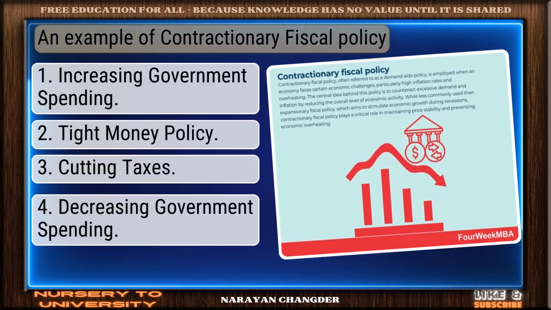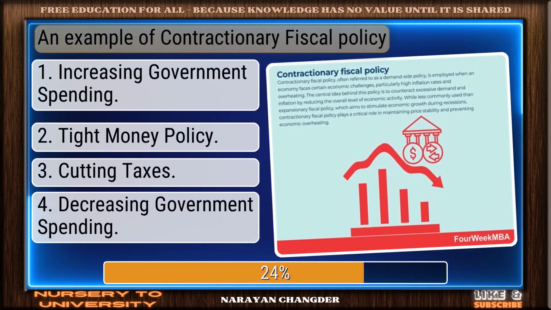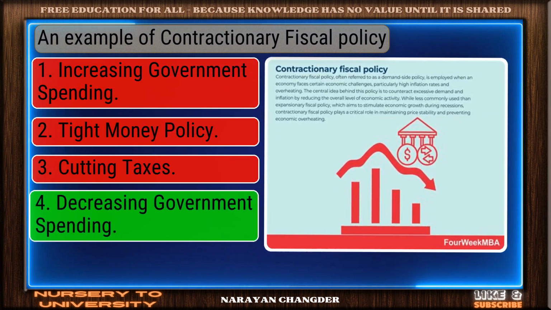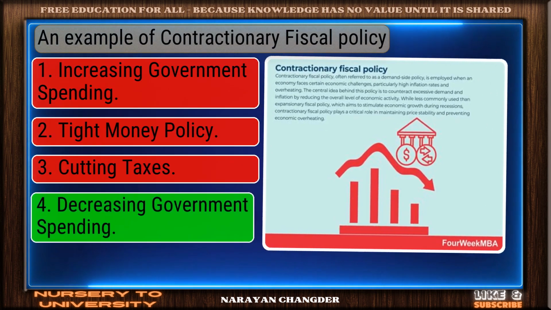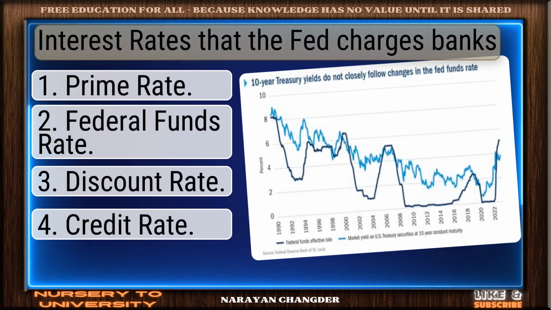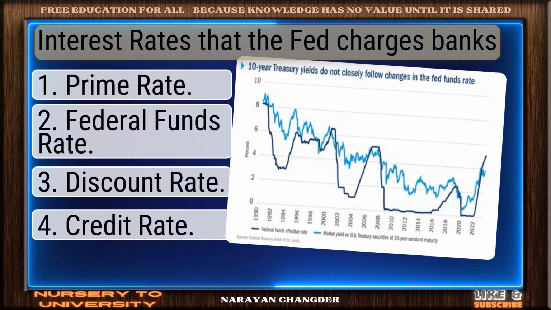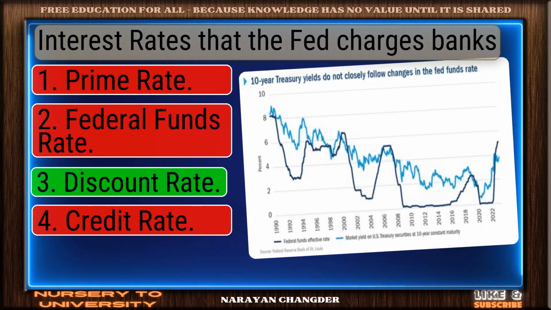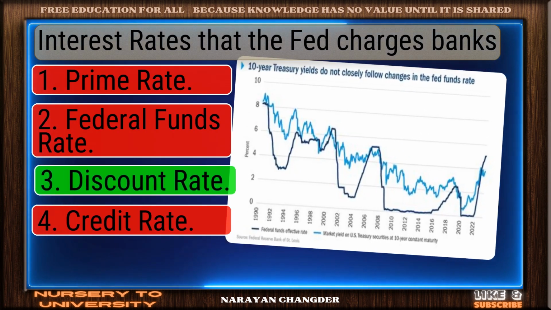An example of contractionary fiscal policy. Nice selection. Decreasing government spending is the correct and valid answer. Interest rates that the Fed charges banks. Excellent. Discount rate is a brilliant choice.